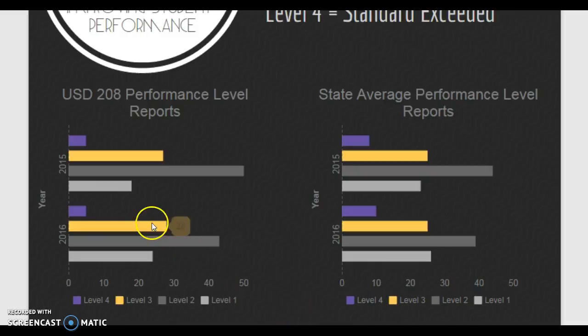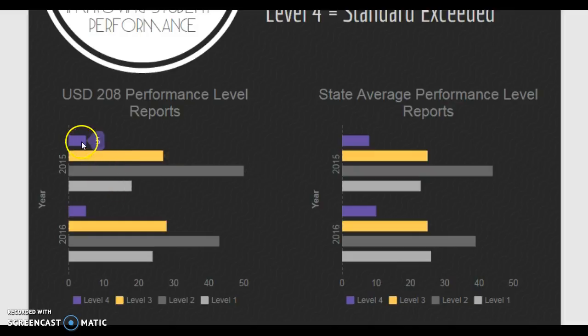I put the main goal, level 4, the standard being exceeded, at the top, to give us a good visual that this is where we want to be with our students. The yellow, or second line, means the standard was met. This means the standard was nearly met, and this means the standard was not met.